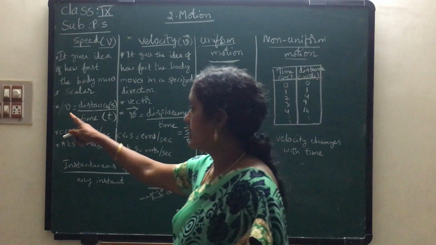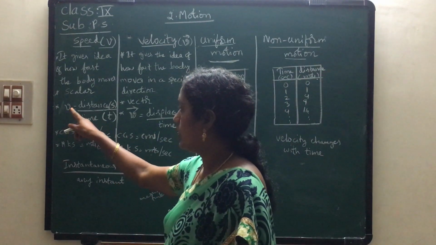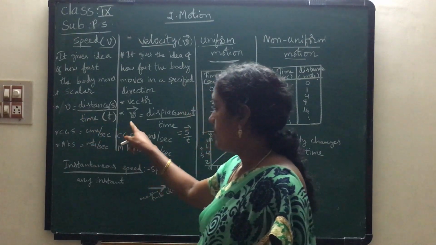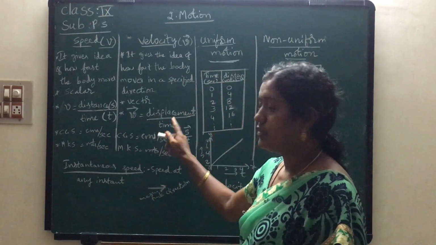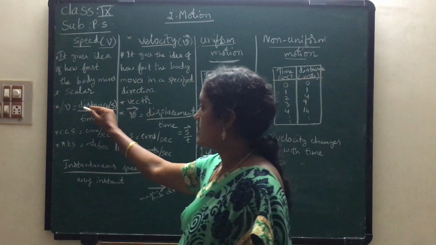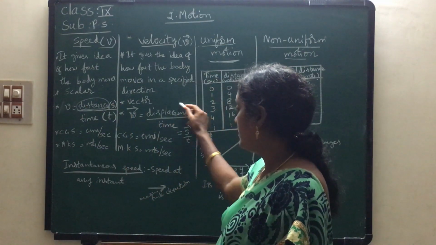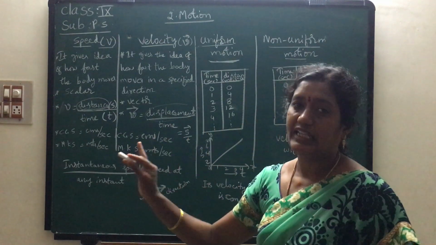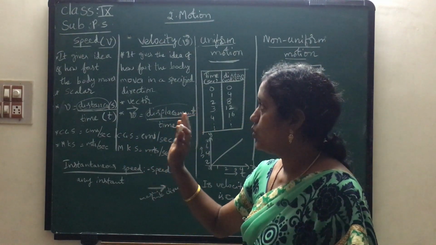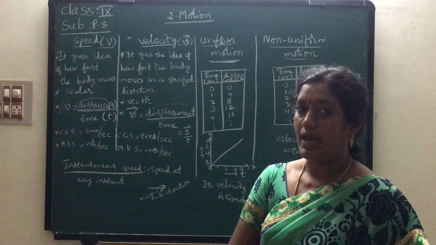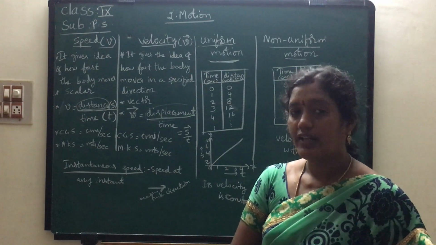Here see children, speed is equal to distance by time, whereas velocity is equal to displacement by time. For distance we don't need any direction, but for displacement we need direction. Only these two are the same in magnitude, but directions are different.